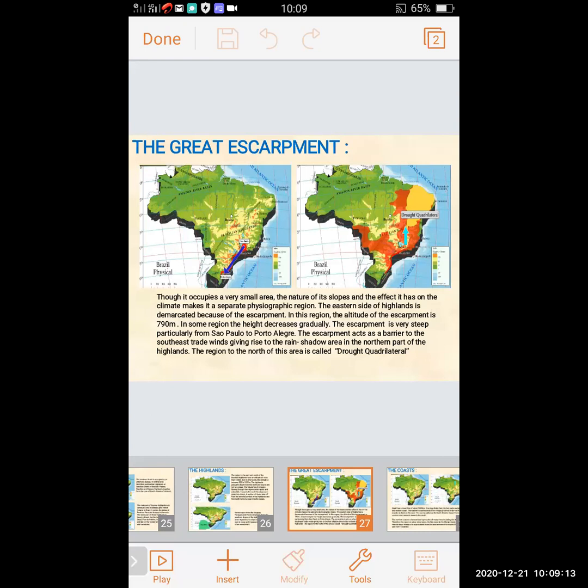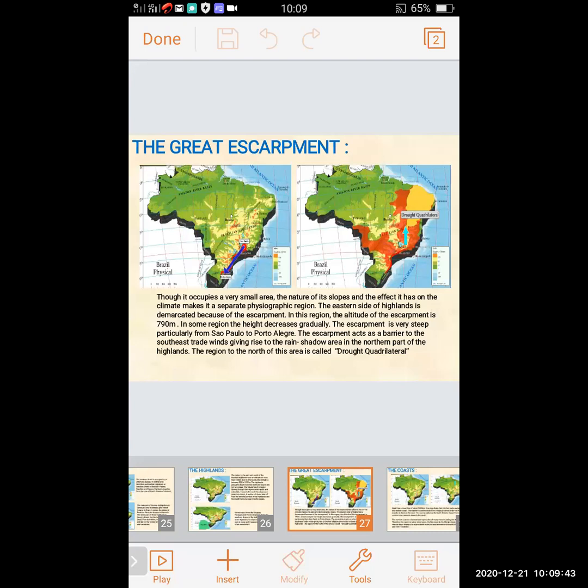In some regions, the height decreases gradually. The escarpment is very steep, particularly from Sao Paulo to Porto Alegre. It acts as a barrier to the southeast trade winds, giving rise to the rain shadow area in the northern part of the highland. The region to the north of this area is called the drought quadrilateral.